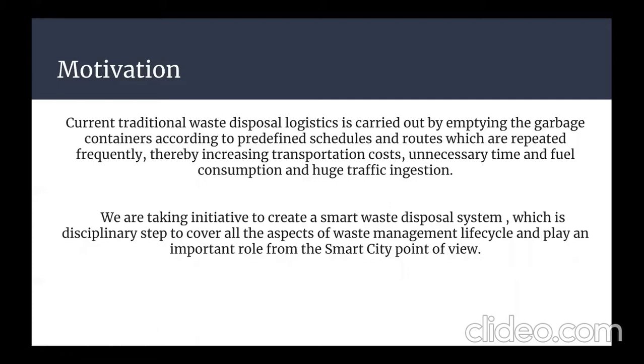So we have taken this initiative to create a smart waste disposal system which will cover all the aspects of the waste management cycle and play an important role from the smart city point of view.